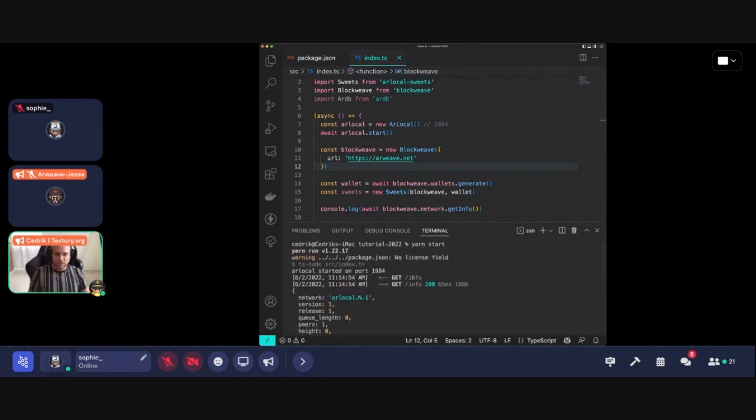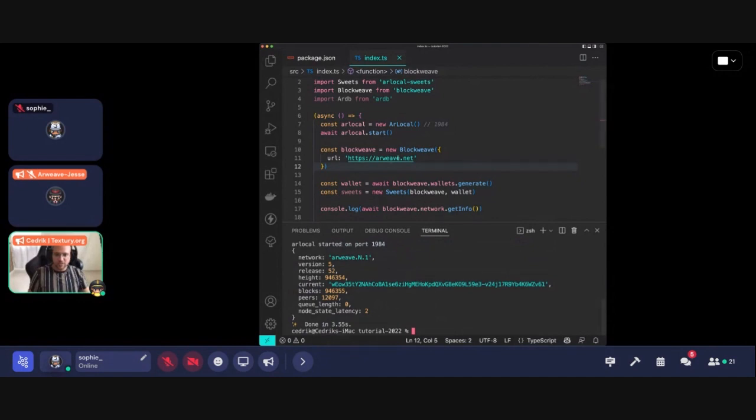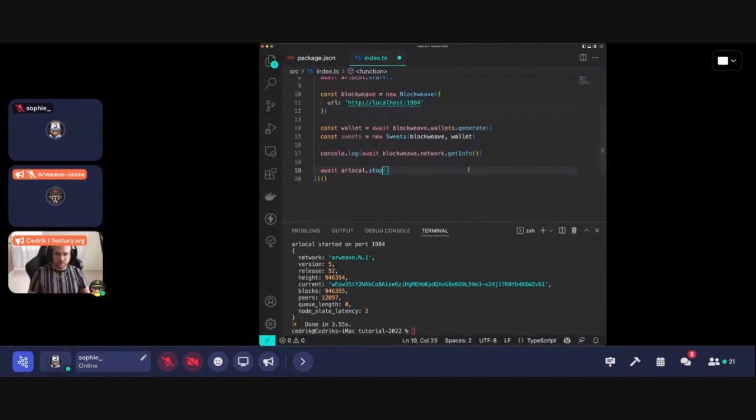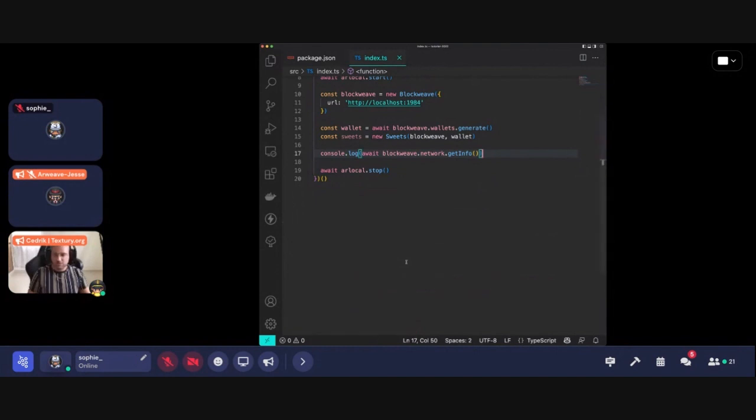So even if we started ArLocal, we aren't connecting to it right now. We are connecting to mainnet. And as you can see, we have the height, the current height, the block, and the peers. Okay, let's go back to localhost. Perfect. Let me close this. Okay, so in fact, right after this part, you can start running your tests.